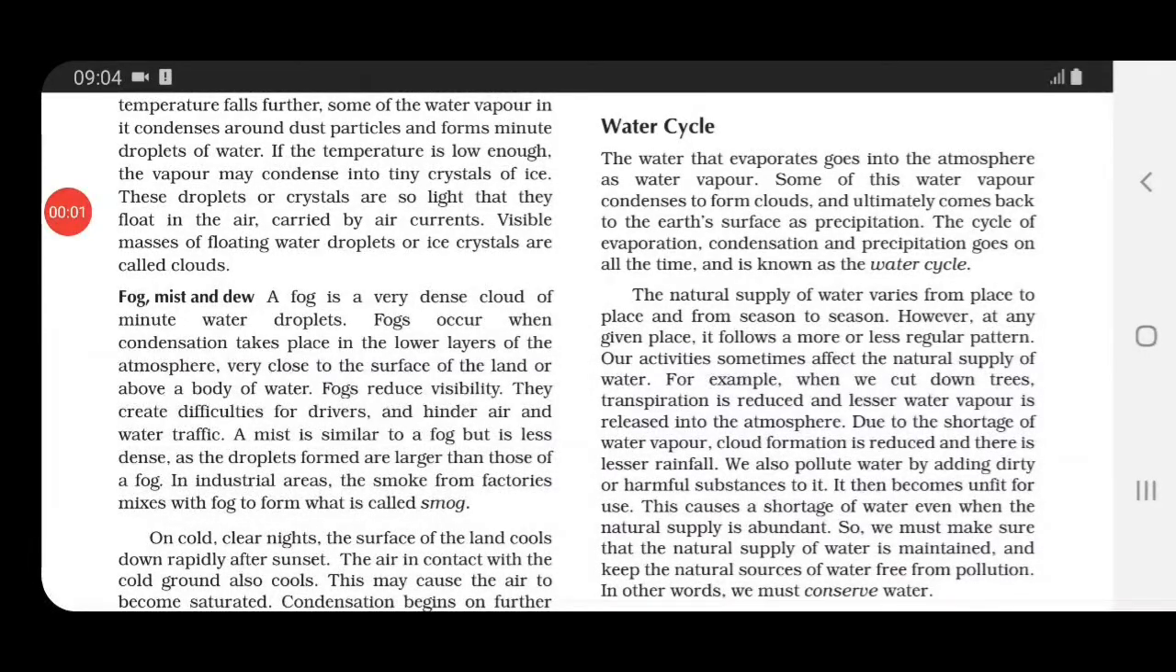So this cycle of evaporation, condensation and precipitation is known as the water cycle, and this cycle goes on continuously, it keeps on going, it is a continuous process.